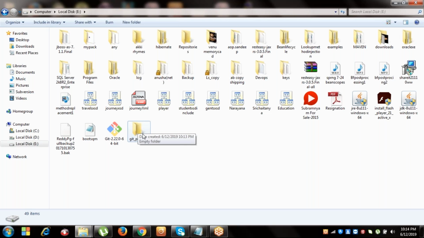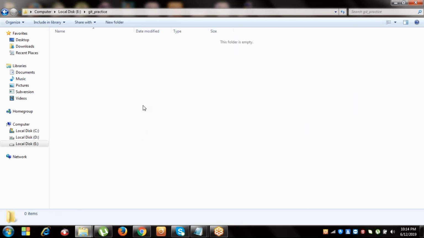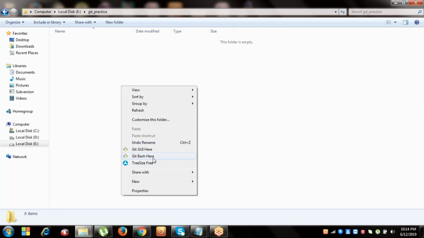Now open that folder. It's one folder for creating all git projects. Now right click, Git Bash here. This is the main folder, and in this folder there are a number of things. It's one movie folder, and the remaining different movie folders we can create. Each folder is one git project. Okay, each folder is one project. Now Git Bash here.